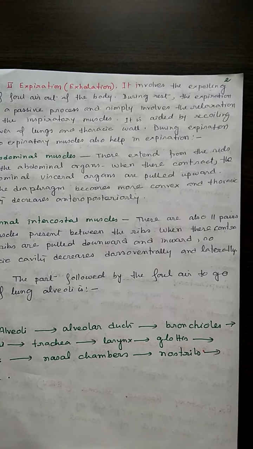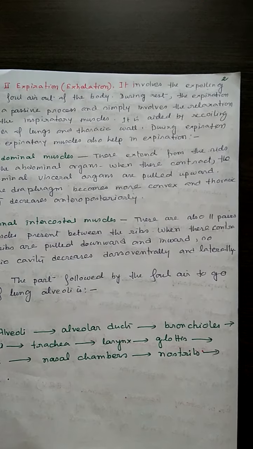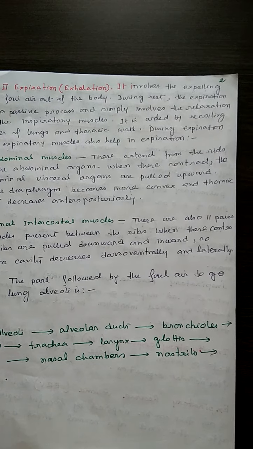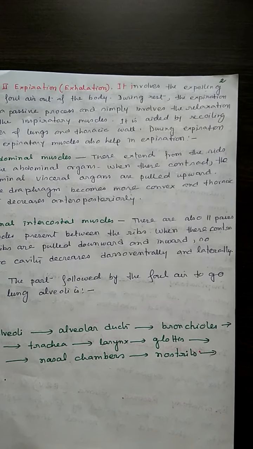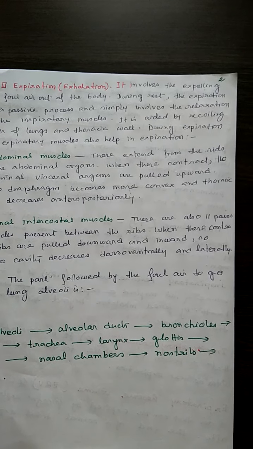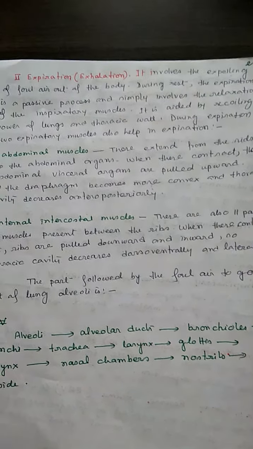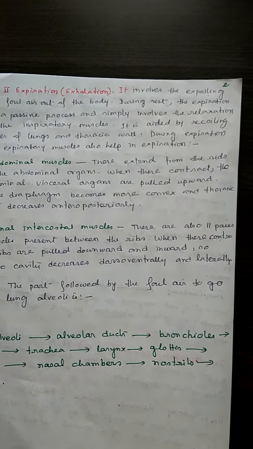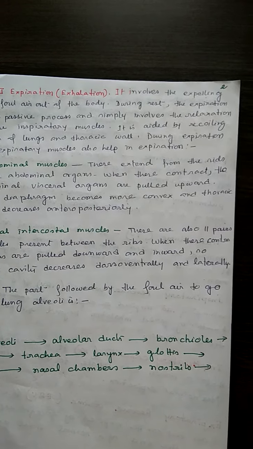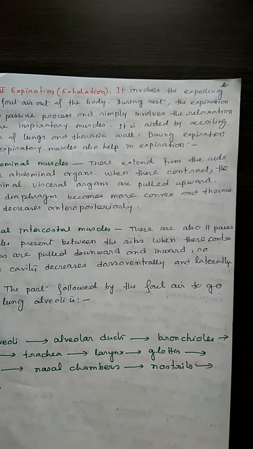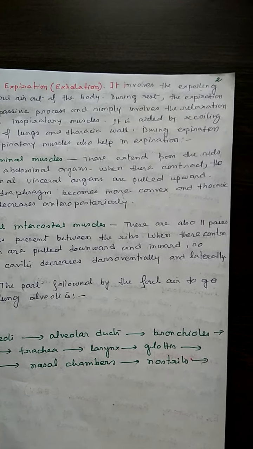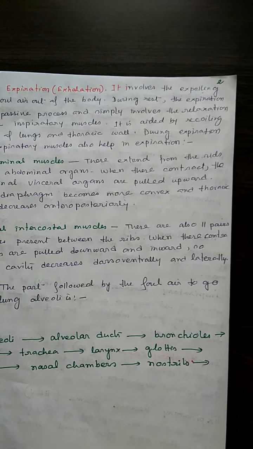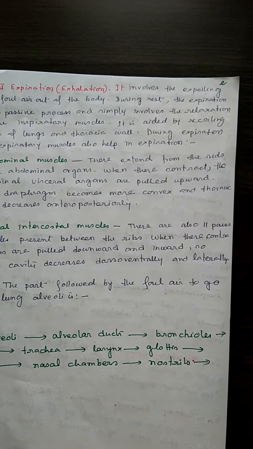During forceful expiration, two expiratory muscles also help: the abdominal muscles, extending from the ribs to the abdominal organs, and the internal intercostal muscles, which are 11 pairs of muscles present between the ribs.